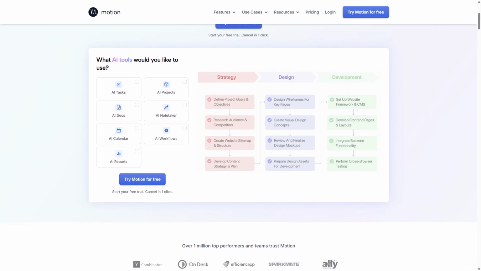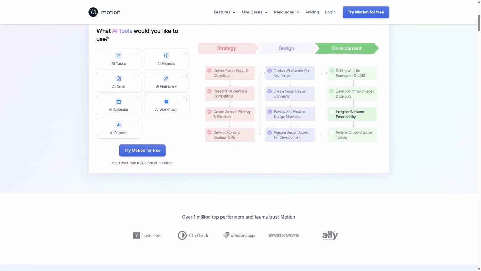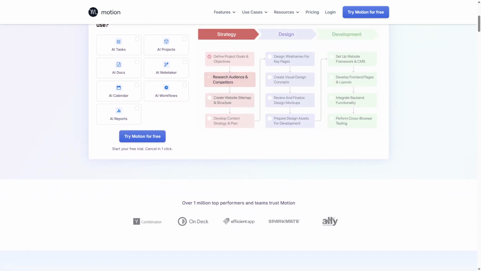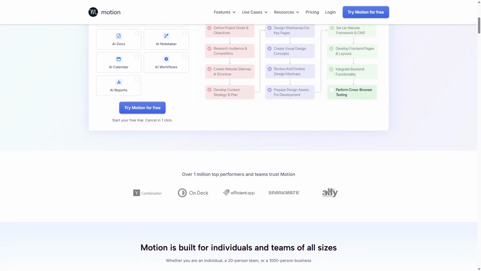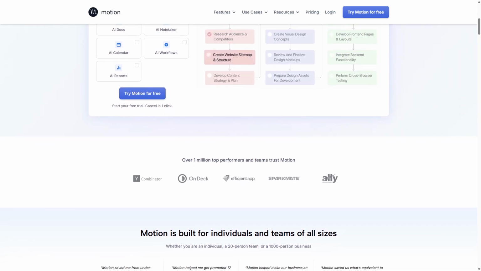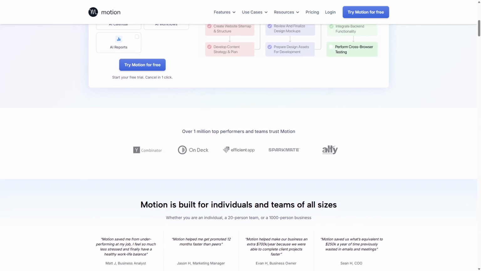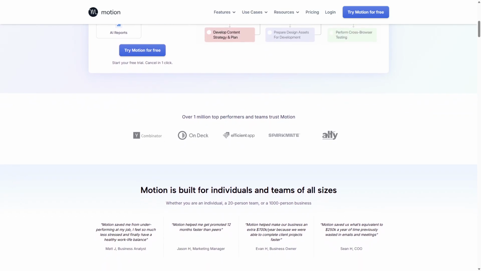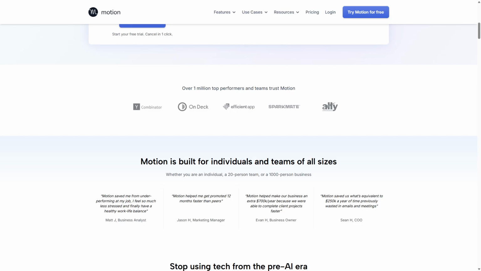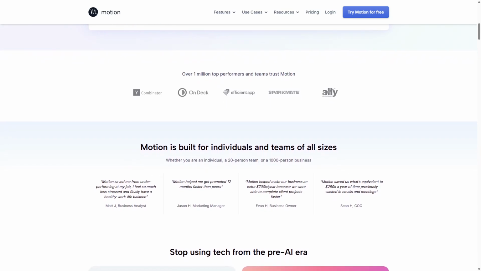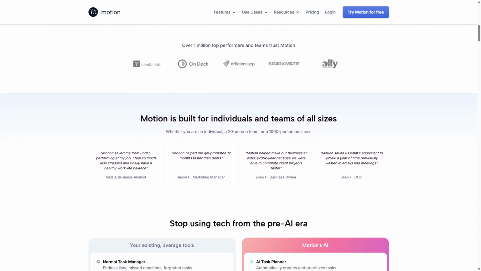Its strengths lie in its ability to adapt your schedule dynamically, saving you from overbooking or missing deadlines. However, Motion AI may have limitations for users who prefer full control over every task detail or need extensive customization beyond scheduling. It is ideal for professionals and teams looking for smart automation to boost efficiency and reduce planning stress. Motion AI streamlines workflow by handling routine organization, allowing users to concentrate on execution rather than planning.